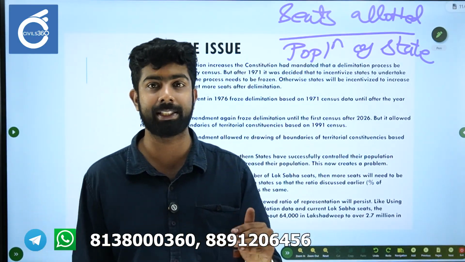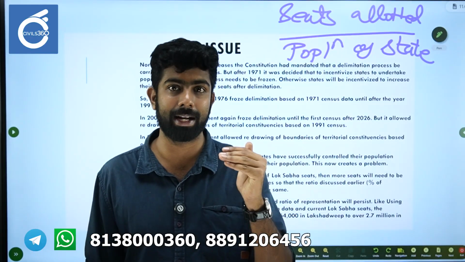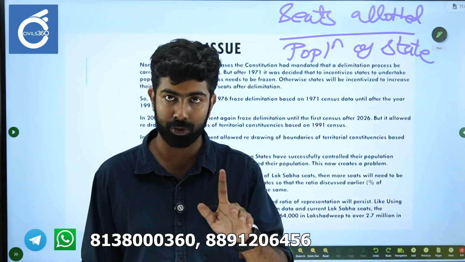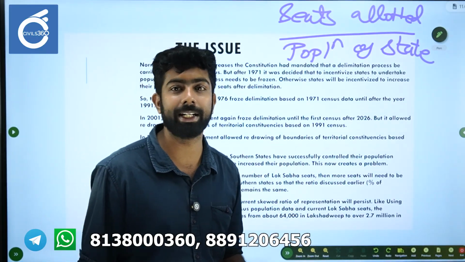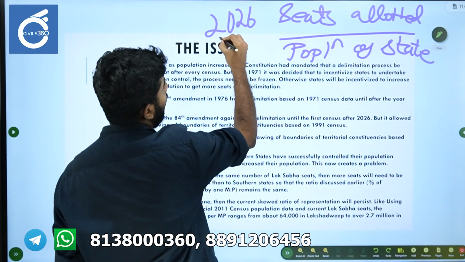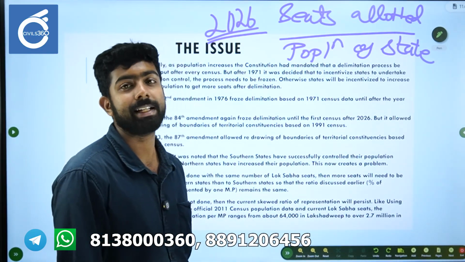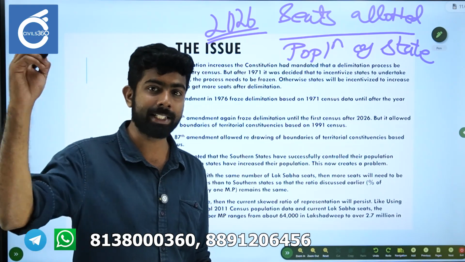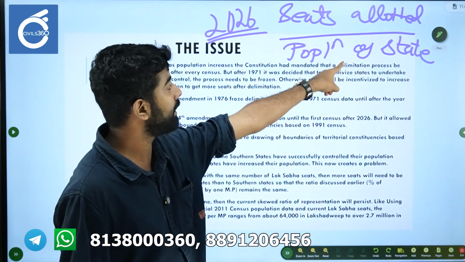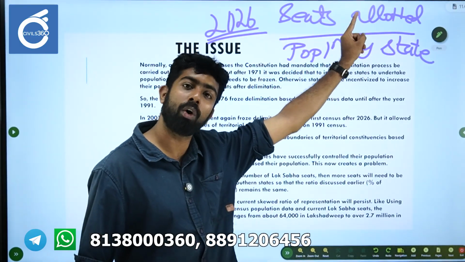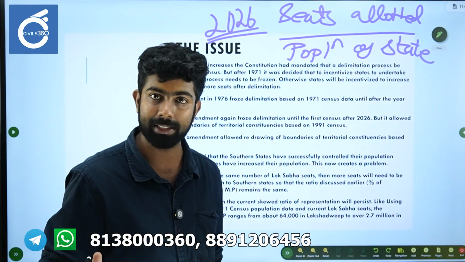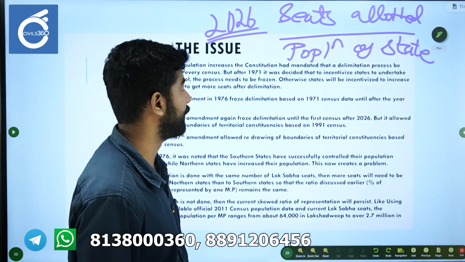But due to the freeze that the 42nd Amendment put in place, that allocation was not done. Now we are approaching the deadline, 2026. After 2026, a census will be conducted and that population data will be used in this formula. If that is used, the seats allotted should also increase so that the ratio is similar across various states. I will explain that bit also.